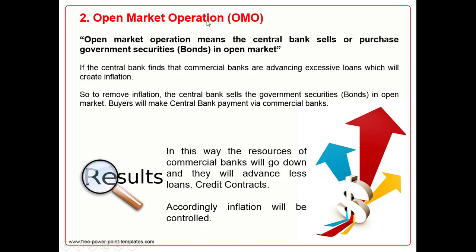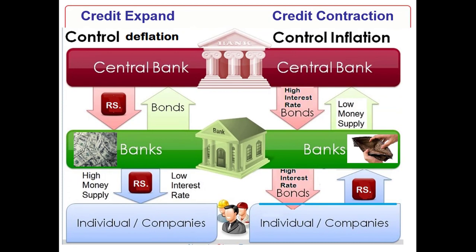In OMO, open market operation, when there is inflation in the country, to control the inflation, central bank sells the bonds into the market. Selling the bonds into the market will contract the credit and ultimately the prices in the market will come down and inflation will be controlled.